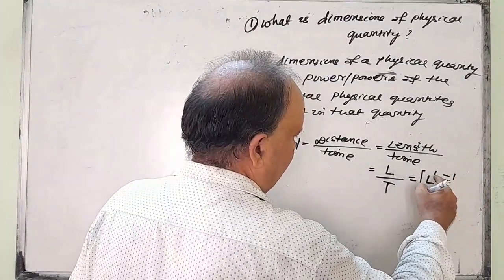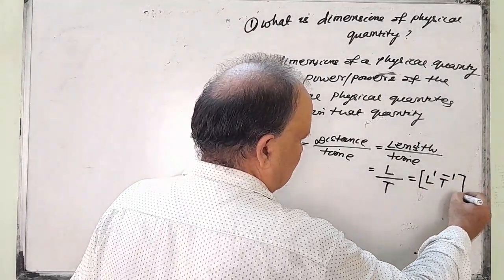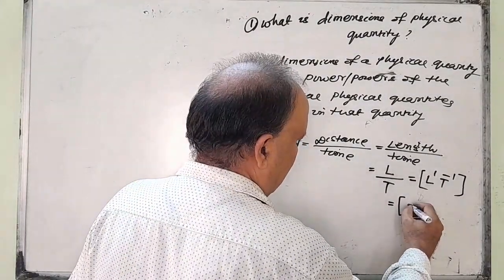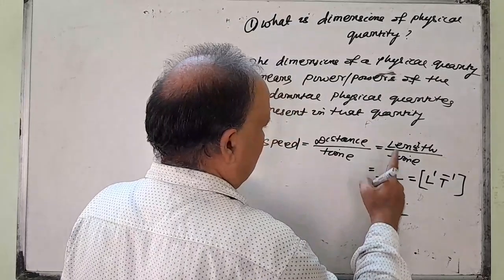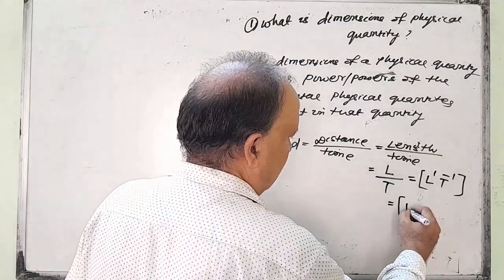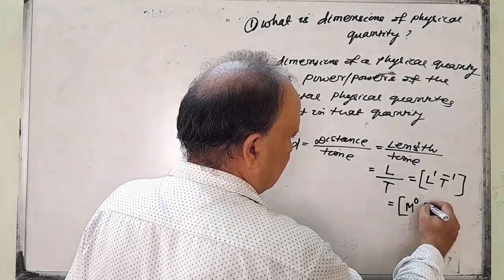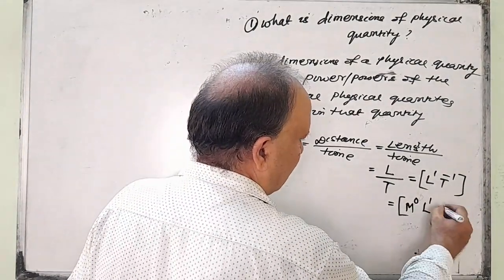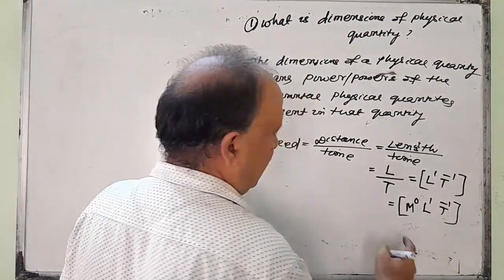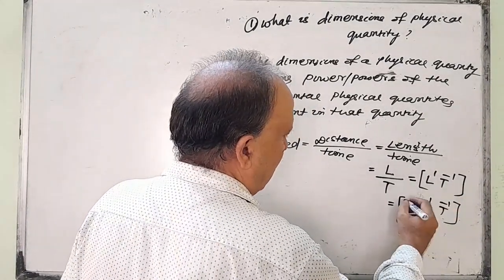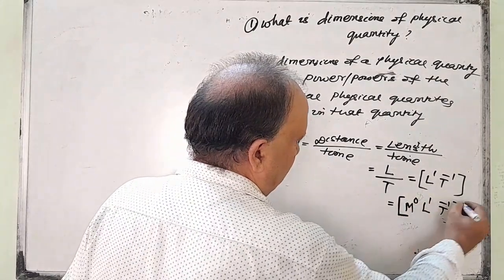That is equal to L^1 T^-1, or we can write in extensive form. Suppose you take mass, length and time in this system, we can write M^0, that means mass is absent, L^1 and T^-1. You write like this, all are capital letters, give their power and you give this square bracket only.